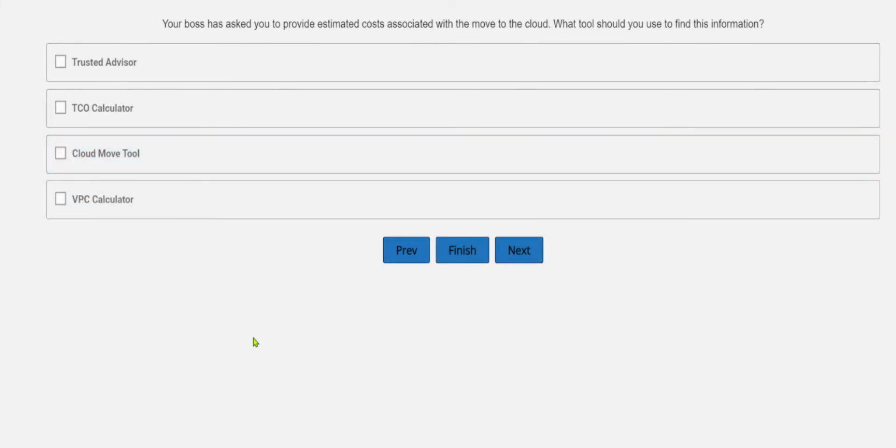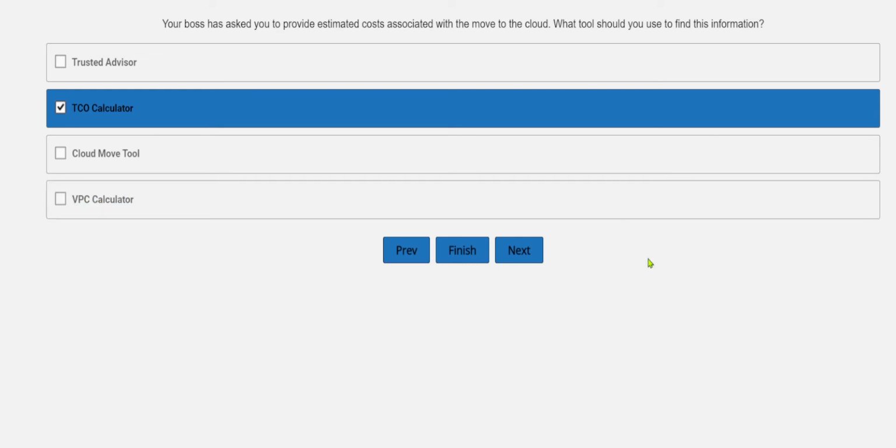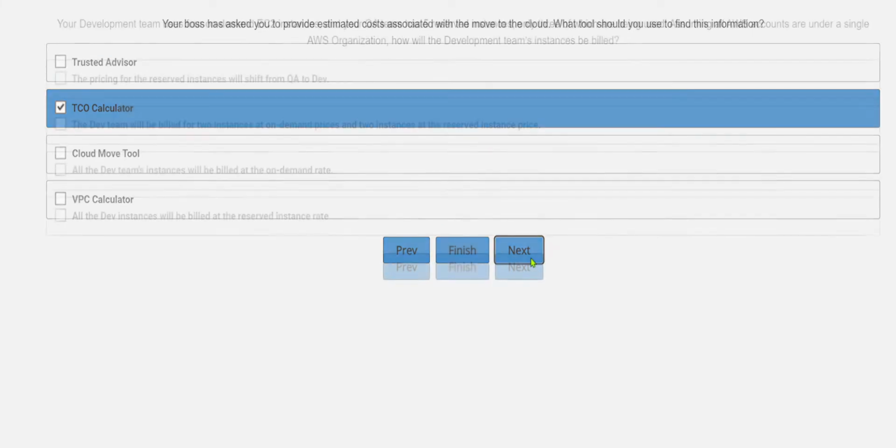All right, next question. Your boss has asked you to provide the estimated cost associated with the move to the cloud. So it is about moving from on-prem to the cloud. Okay, so what tool should you use? You need to check with the calculator for total cost of ownership while moving from on-prem to cloud. So simple, this is the TCO calculator. Cloud move tool is not at all suitable. VPC calculator, Trusted Advisor, this will basically provide you recommendations. So this is again the wrong one.